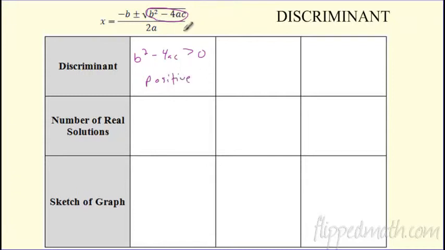So if you get a positive number in there, if I just make one up like 2 plus or minus the square root of 12 over whatever, 4. Doesn't really matter. If I get this, what's going to happen? How many real solutions am I going to have? I'm going to have 2 real solutions here.